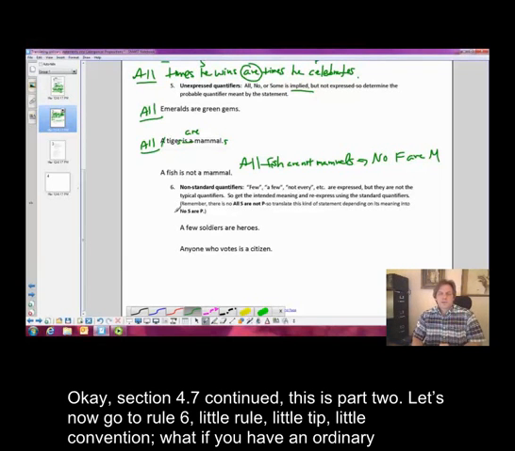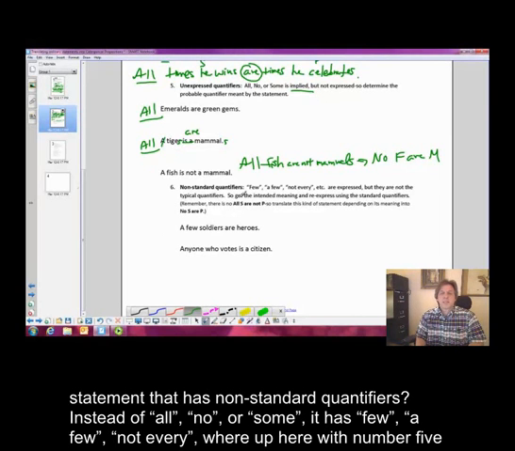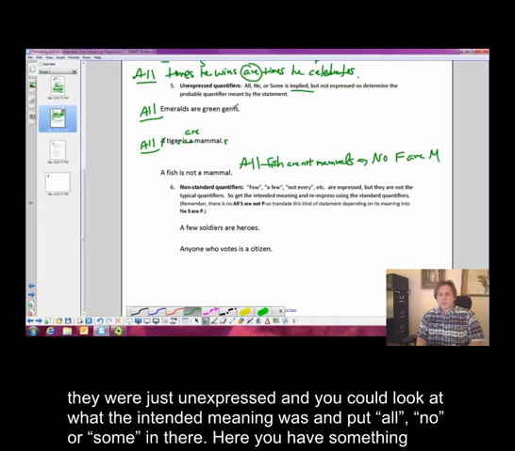Okay, section 4.7 continued. This is part 2. Let's now go to rule 6, or little rule, little tip, little convention. What if you have an ordinary statement that has non-standard quantifiers? Instead of all, no, or some, it has few, a few, not every. Up here with number 5, they were just unexpressed, and you could look at what the intended meaning was and put all, no, or some in there.